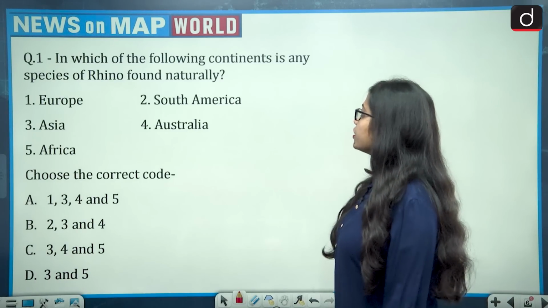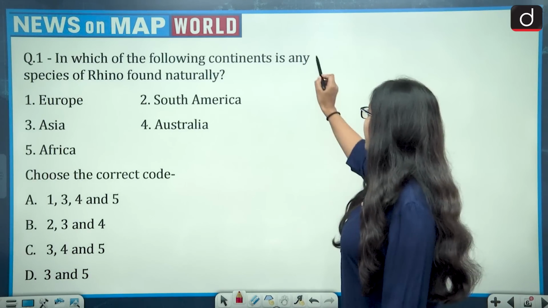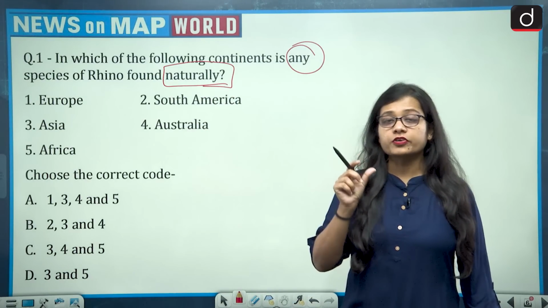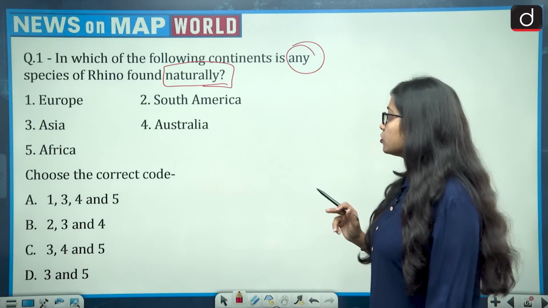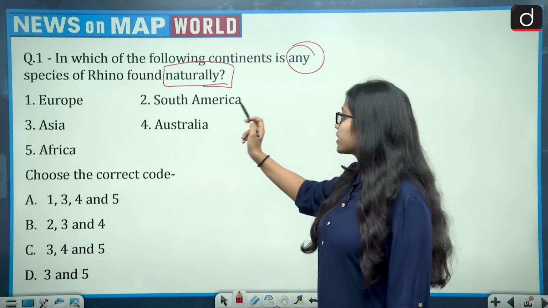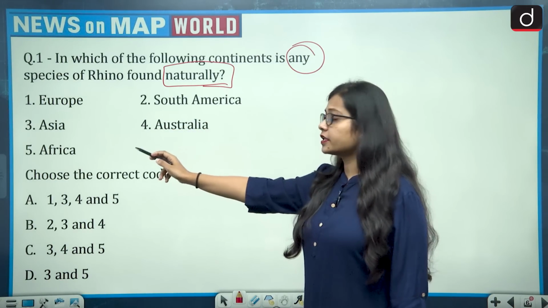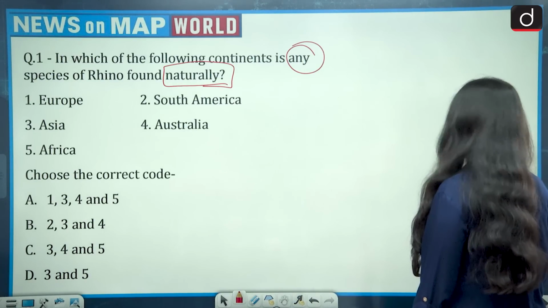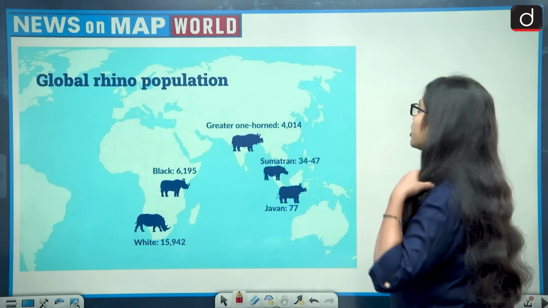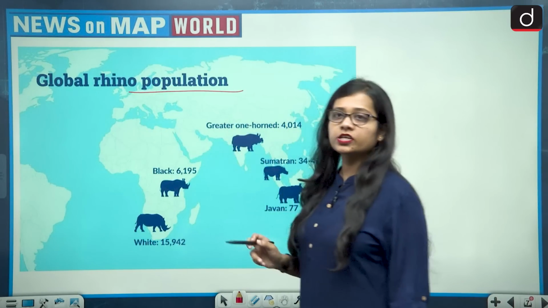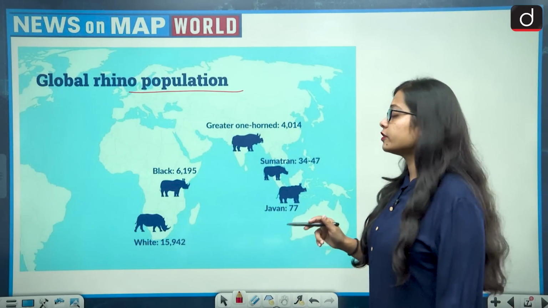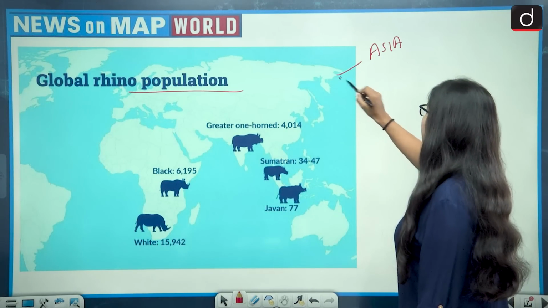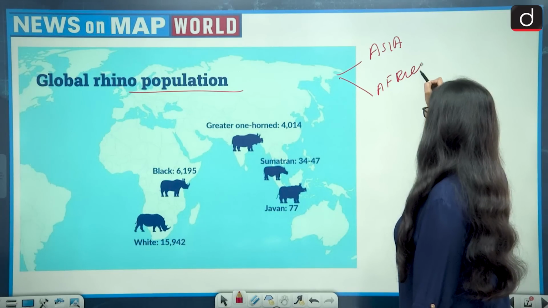First question says, in which of the following continents is any species of rhino found naturally? The options are Europe, South America, Asia, Australia and then Africa. Now let's see which of them has rhino species naturally. If we talk about the global rhino population, then there are only 2 continents in which the population of rhino is present. First is Asia, second is Africa.